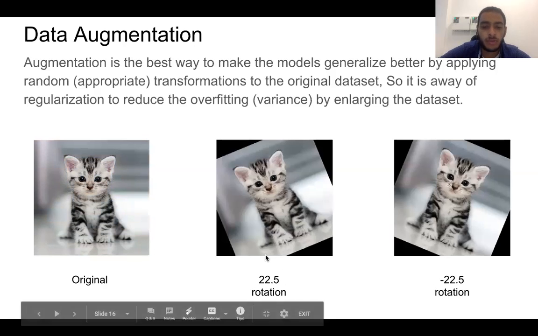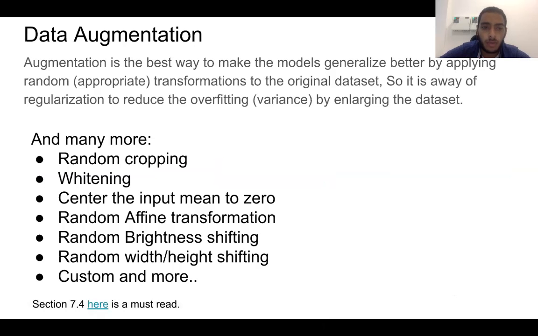Second example is rotation. When you rotate some image, it will still be the same cat. Here we rotated by 22.5 degrees, and here minus 22.5 degrees. Same image, same cute cat, same label. What other transformations can you do? Random cropping of the image, and after cropping, the image is resized.